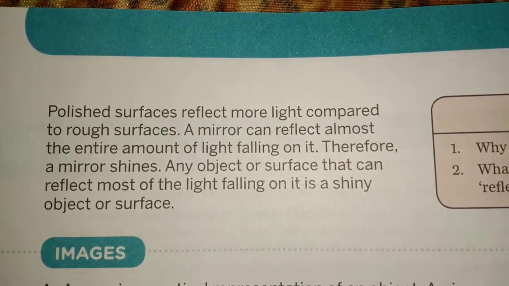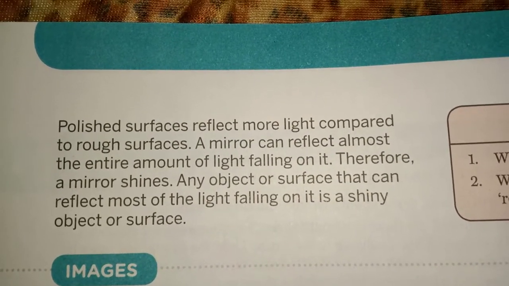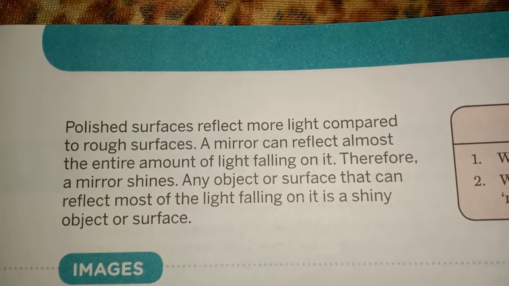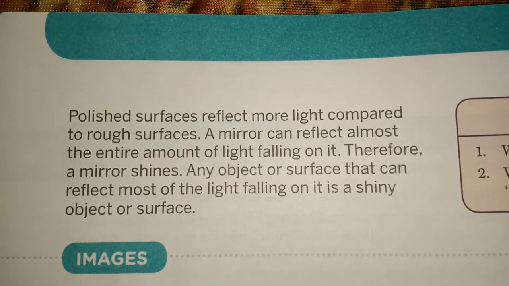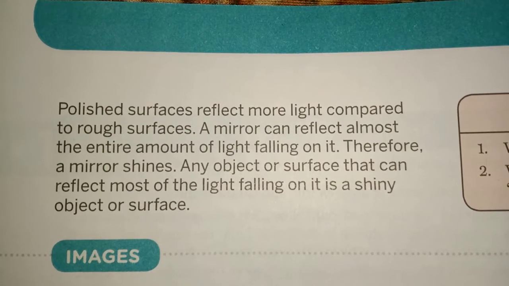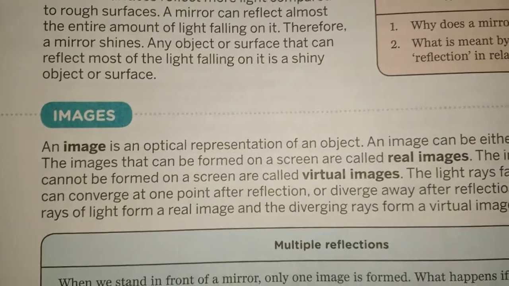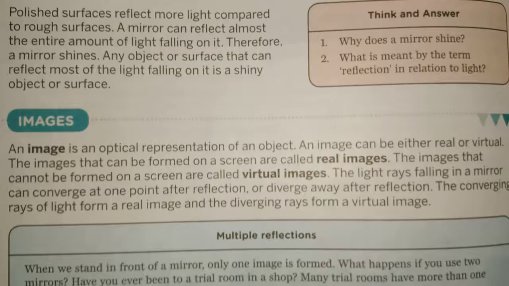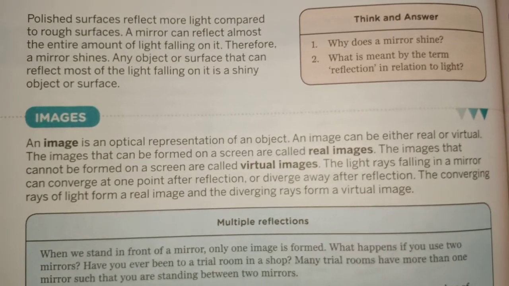One important thing to be discussed, a mirror can reflect almost the entire amount of light falling on it. Almost 99% light can be reflected by a mirror. With the help of a mirror, we can see our images. So the result is an image. So here we should know what an image is and the types of images. An image is an optical representation of an object.